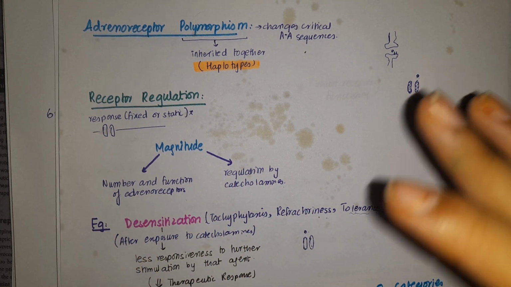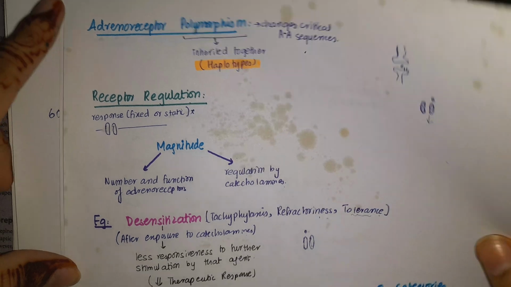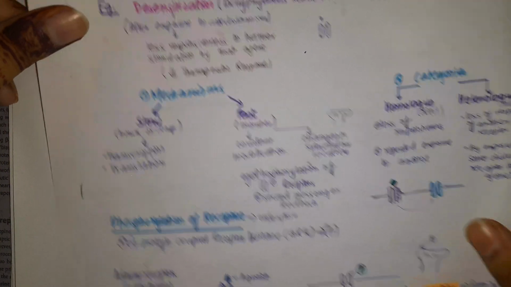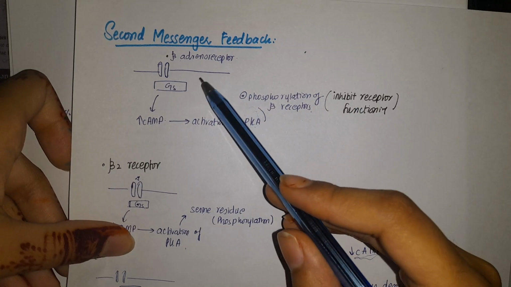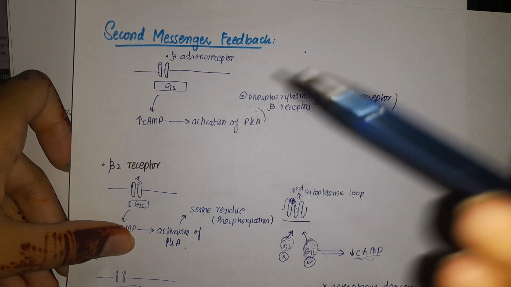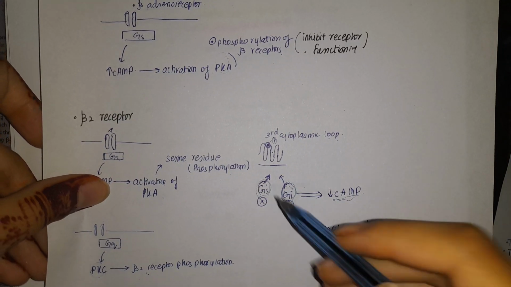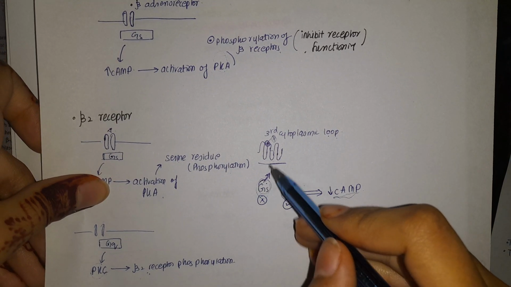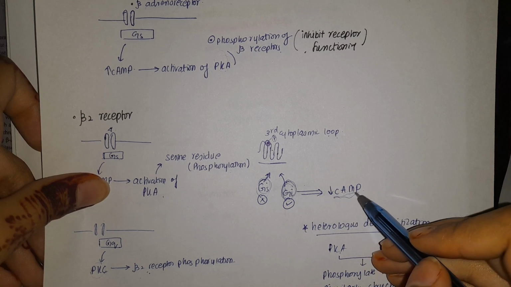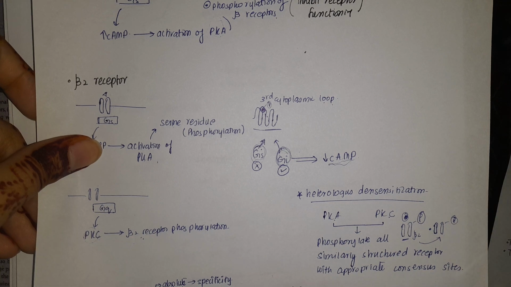We explained desensitization, which was part of receptor regulation: phosphorylation of the receptor that leads to endocytosis, or the second messenger feedback pathway that does not influence endocytosis but can activate the G inhibitory pathway, decrease cyclic AMP, or lead to heterologous desensitization.